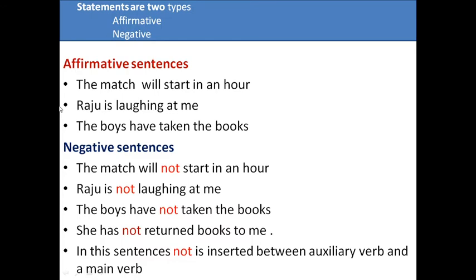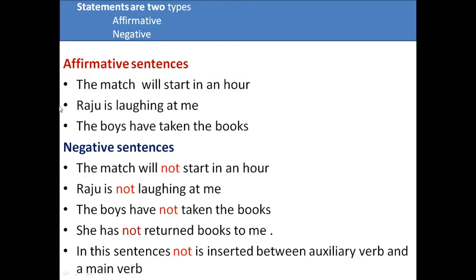So statements are two types. They are affirmative and negative. You know what is an affirmative sentence? Affirmative is nothing but positive. Negative sentences are negative. They have not in the sentences.